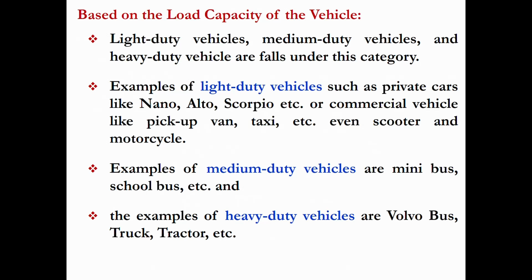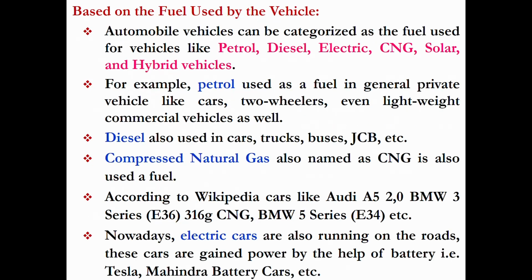For example, taxi, scooter, motorcycle, everything are coming under this light duty vehicles. The medium duty vehicles are capable of carrying the medium weight like minibus, school bus, but heavy vehicles like Volvo bus, truck, trailers can be used for transporting very high load. That's why it is classified as heavy duty vehicles.